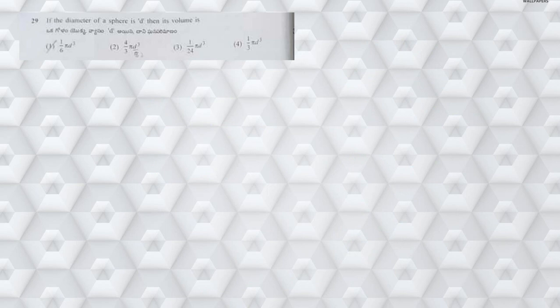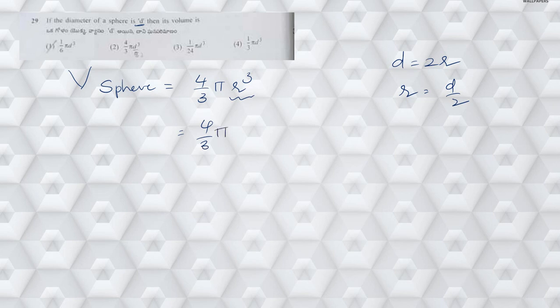Okay. Next, moving on to question number 29. If the diameter of a sphere is d, then its volume is. Since we are talking about a sphere, the volume of a sphere is given by 4/3 pi r cube. Now already we know diameter is denoted by 2 times r. From this, radius is equal to diameter by 2. So here in the place of r, if I replace d by 2, what am I going to get? d by 2 whole cube.